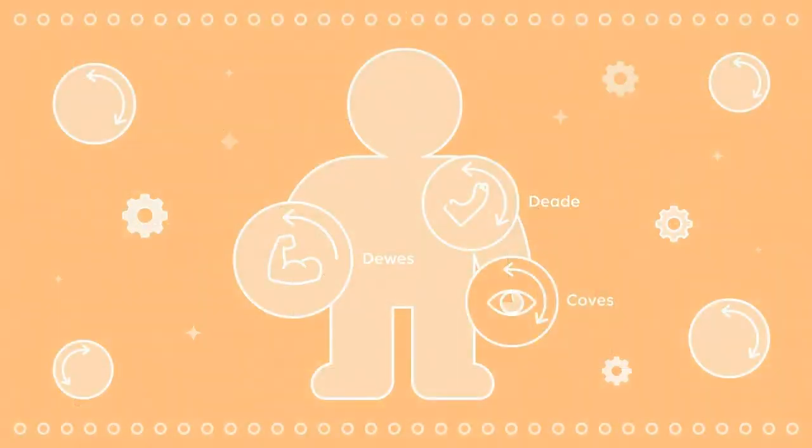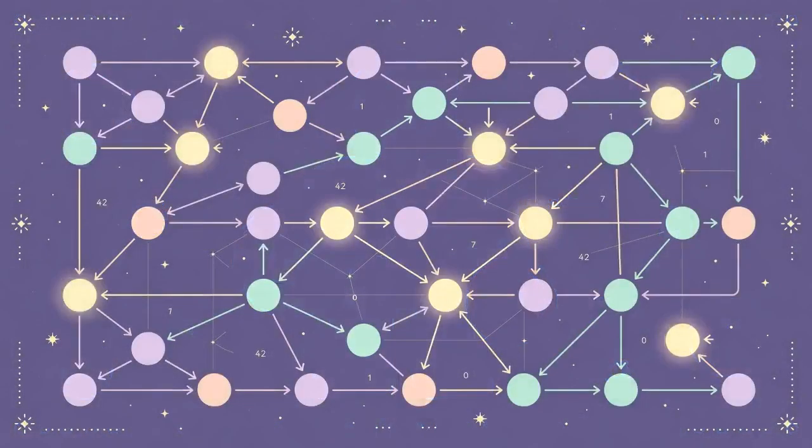Picture your body as having tiny dials, like knobs on a radio. One dial controls arm strength, another controls wrist angle, another controls how your eyes focus. After a bad throw, you check each dial and turn it just a little. Arm strength goes down a bit. Wrist angle gets a small twist. Inside an AI brain, there are millions of these tiny dials, and they are called weights.